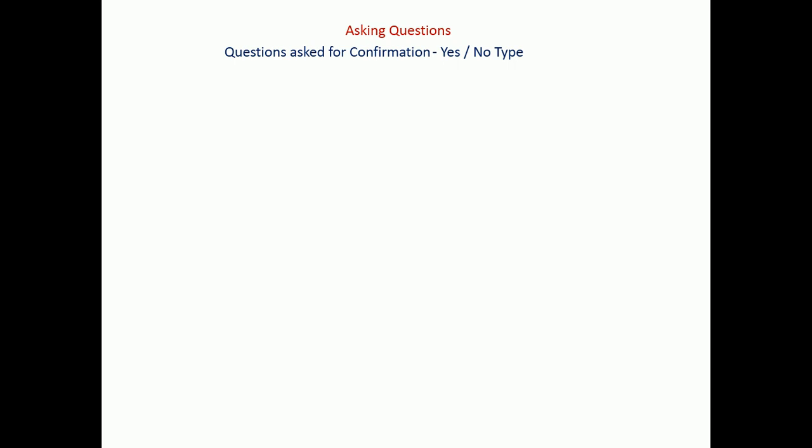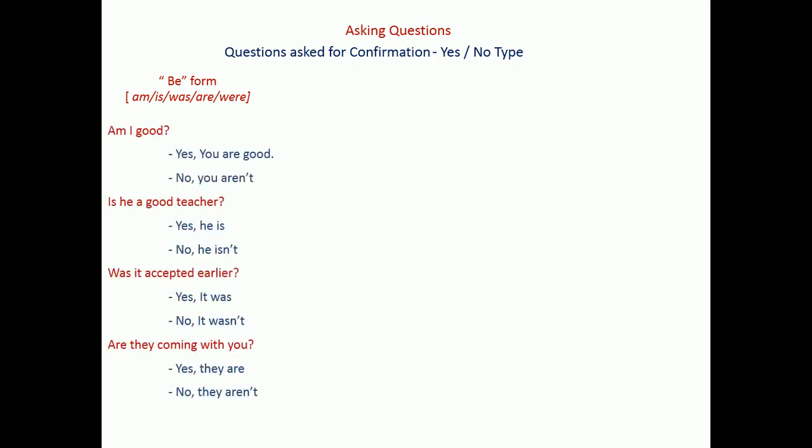And while making the yes or no type questions, you know that the three forms of verb are the be form verbs, have form verbs, and do form verbs. Let's see one by one how to frame questions by using all the three form verbs. First one is about the be form verbs. You know that the be forms are am, is, was, or were.